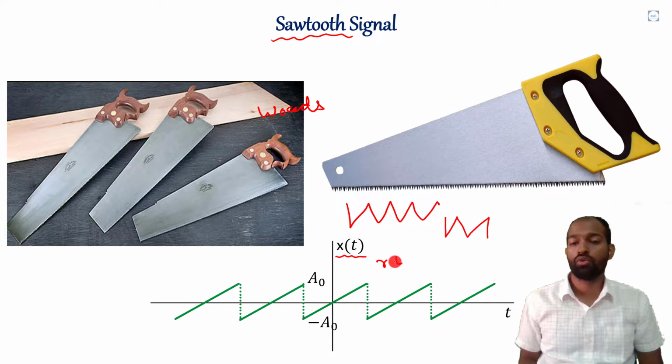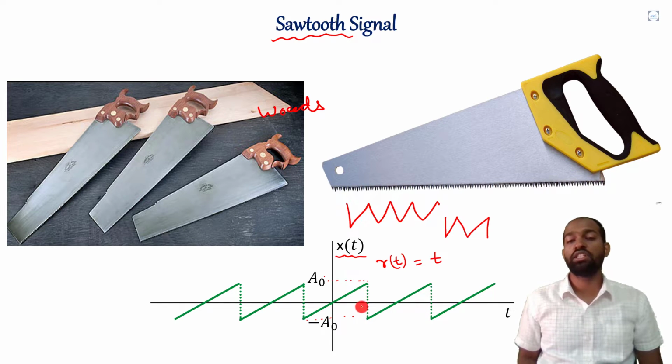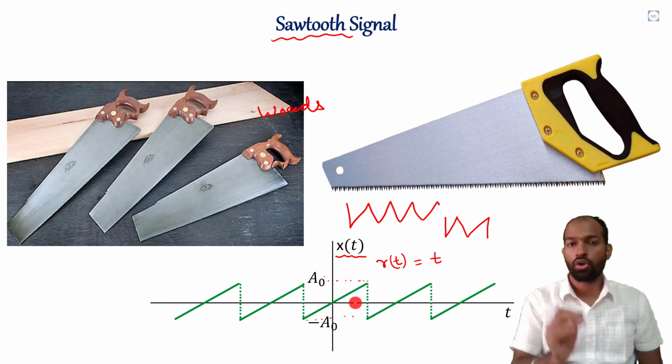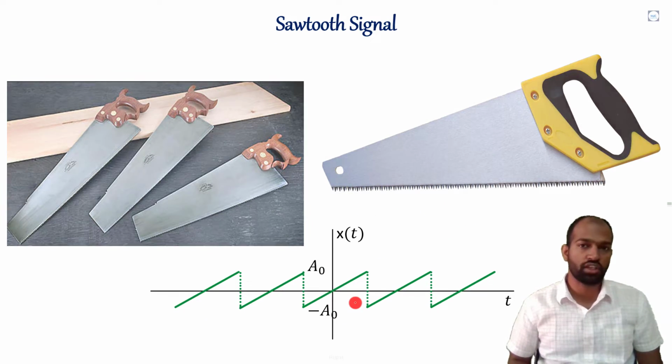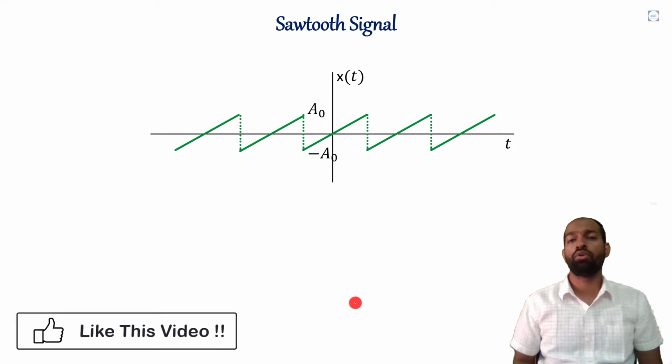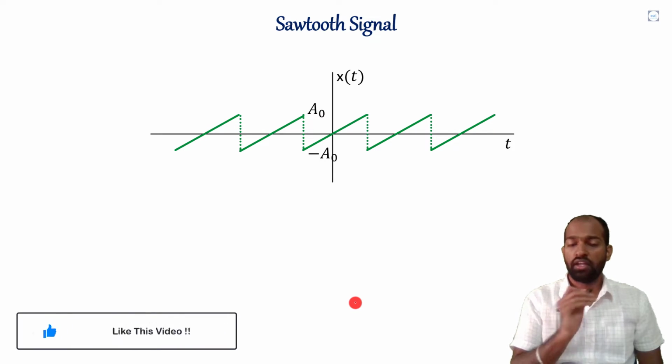All of you must know the ramp signal, which is r(t) equal to t. Just like that, it is a ramp signal. Then again, after a particular amplitude, which is here in this case A naught, it again comes down to the minimum amplitude, that is minus A naught, then again increasing and then abruptly decreasing. So this is the shape of the sawtooth signal and it is called a sawtooth signal. So let's discuss it in detail.